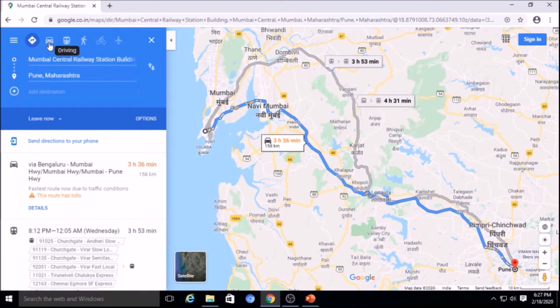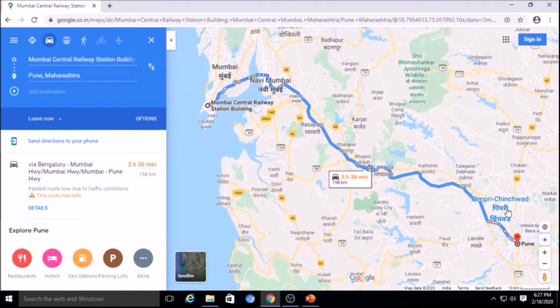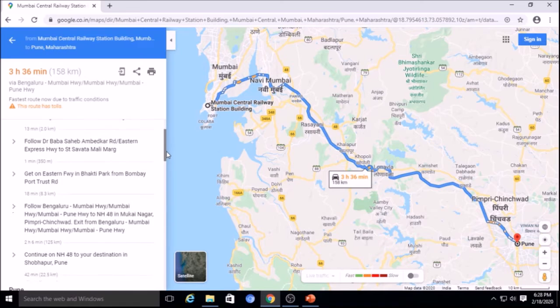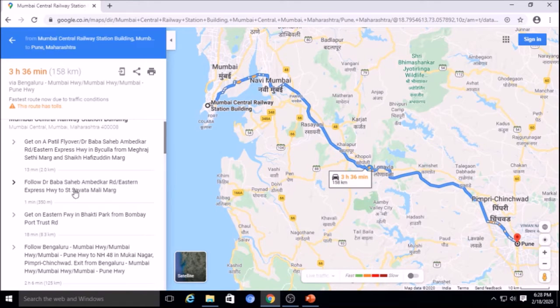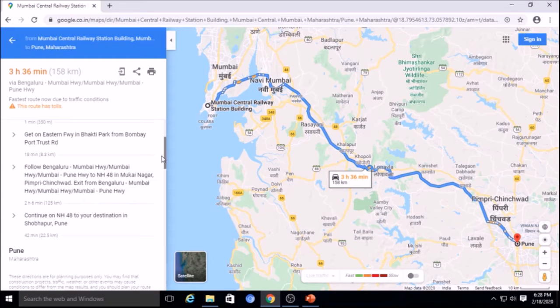So here you can see this is the car, the route on which you can drive. This is the train route, this is walking, this is cycling, and this is flights. If you click on driving, this is the path shown. So click on details. Here you will have the details, get on something, then follow something. The details show how much time and how many kilometers you are following.